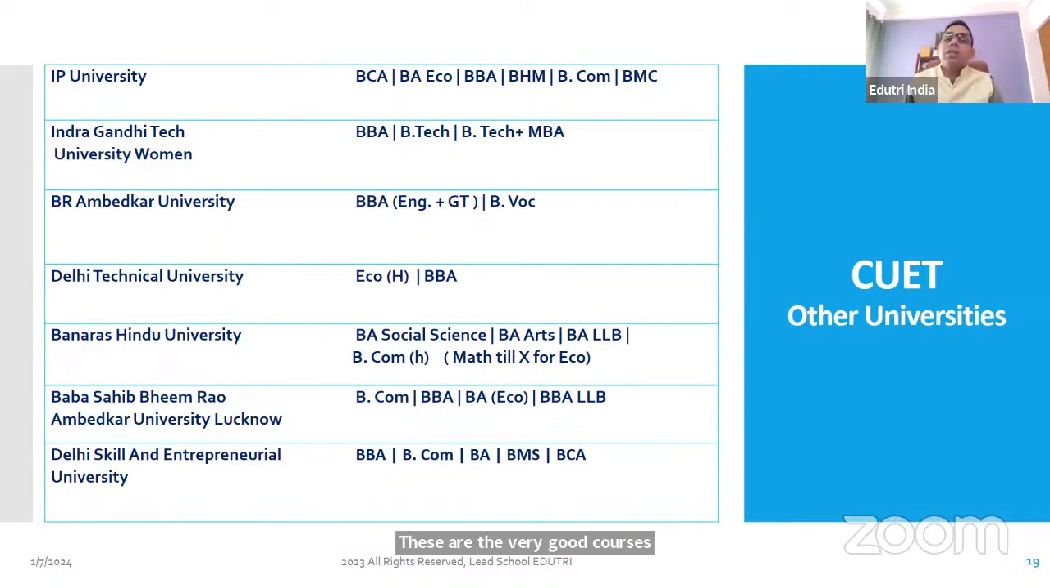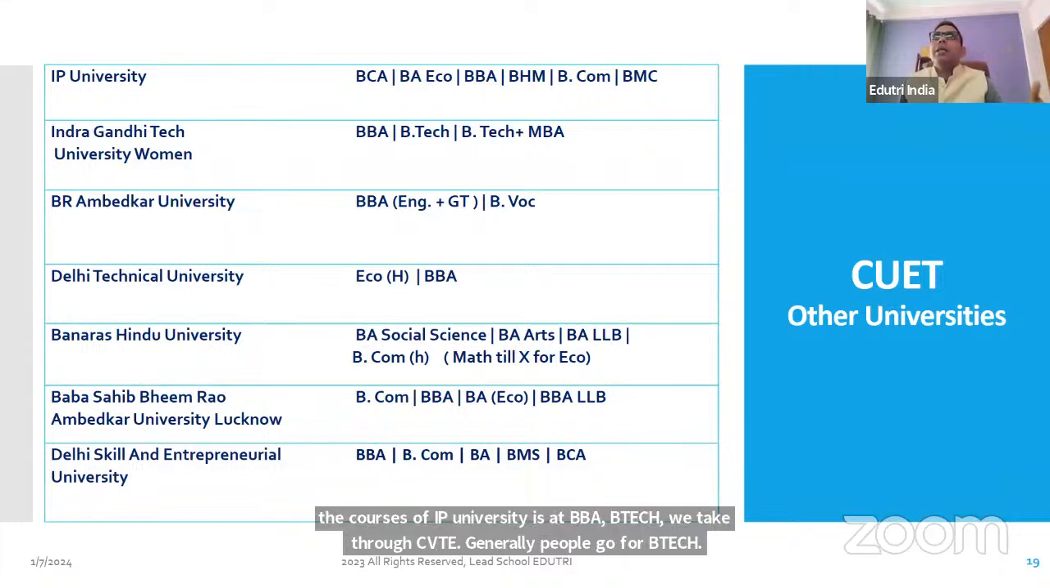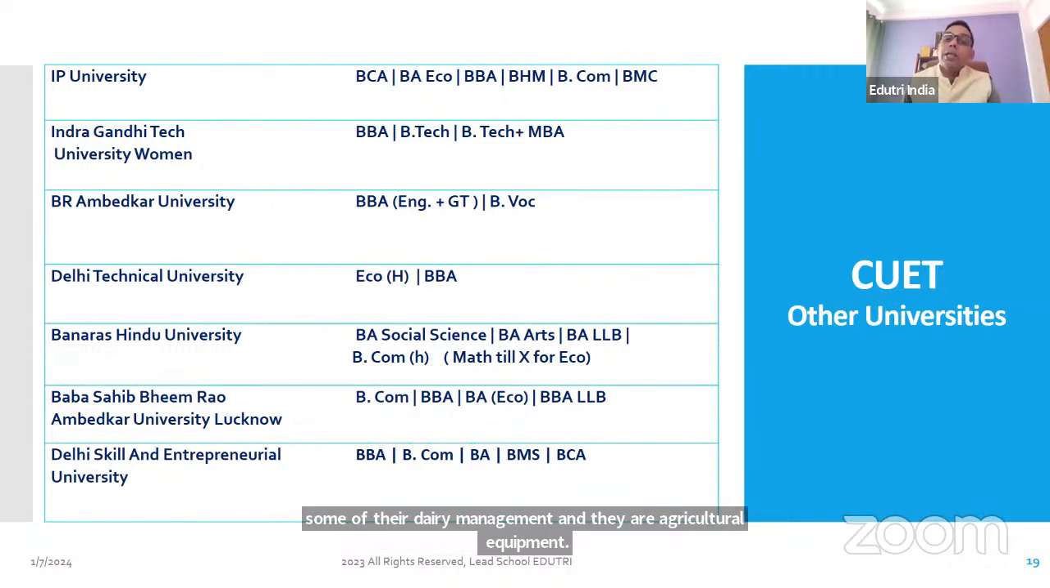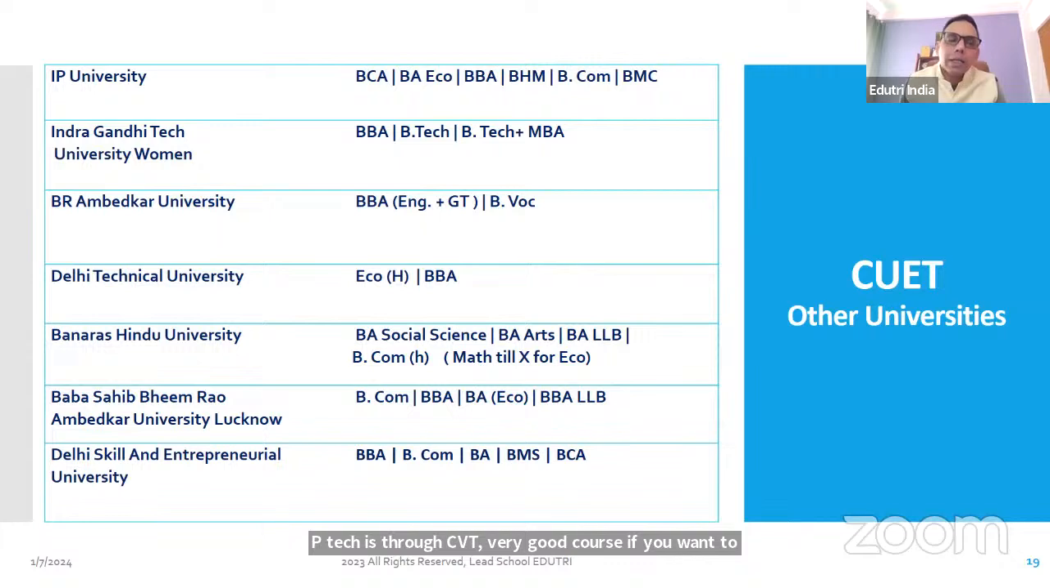Indira Gandhi Technical University has BBA, BTech through CUET. Generally, people go for BTech. Even Banaras Hindu University has BTech through CUET. Some of their dairy management and agriculture management BTech is through CUET. Very good course. If you want to do that, you can do. And Indira Gandhi Technical University for Women has a combined course BTech plus MBA. This is also a very good course. If you are from a science background, you can go with that.